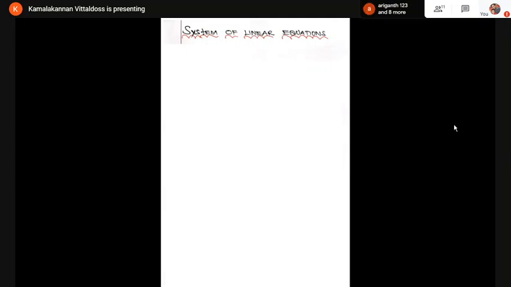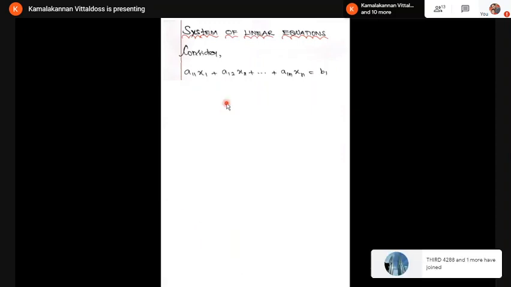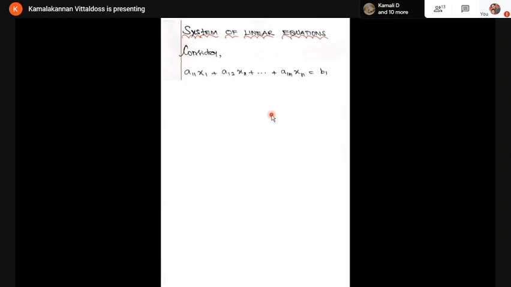That is my idea. Here I'm going to consider some equations with some variables. Before going to the problems, I'm going to give the theory notes of linear algebra, and then we are going to discuss some problems. So here is my first equation: a11x1 + a12x2 + etc. + a1n xn = b1.